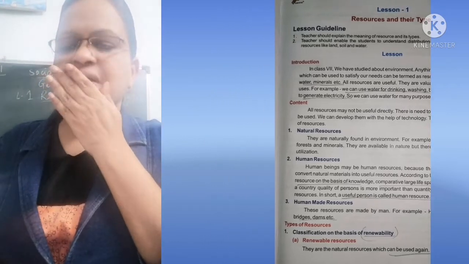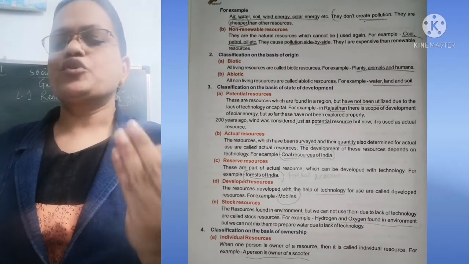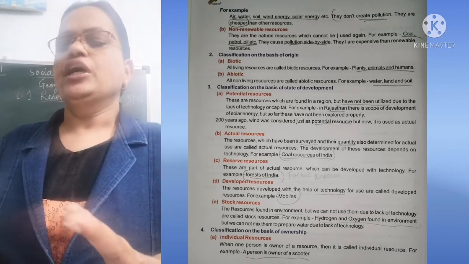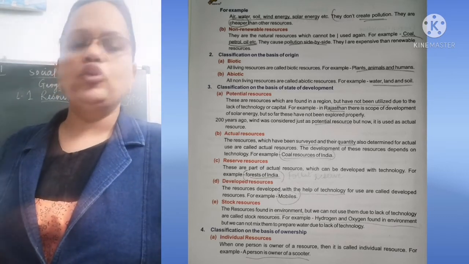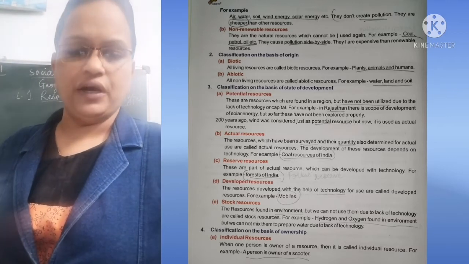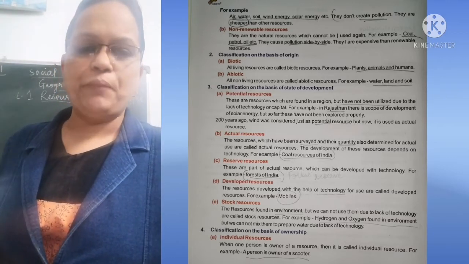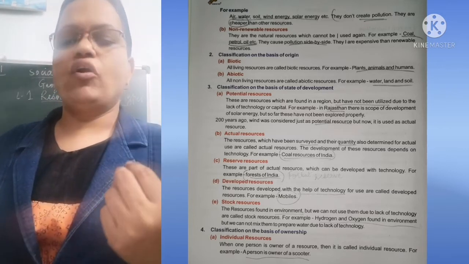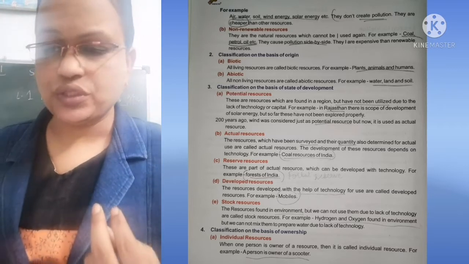For example, air, water, soil, then wind energy, solar energy. They don't create pollution. Pollution is not there because of them. They are cheaper. Cheaper means they cost comparatively less than other resources. They are called renewable resources.